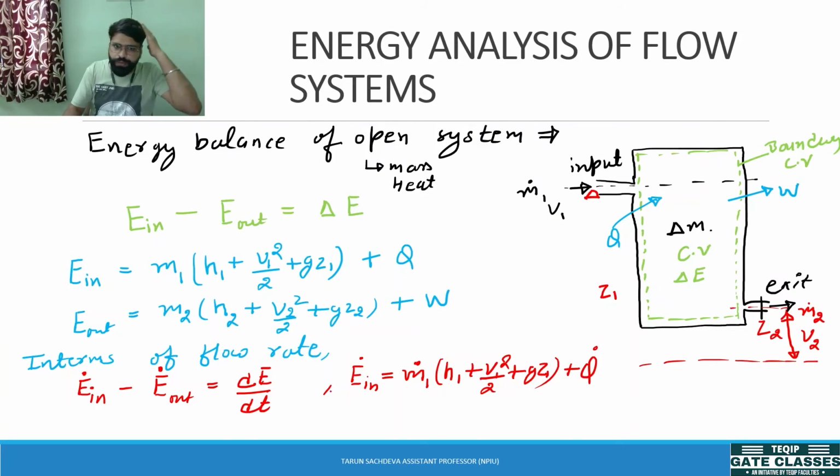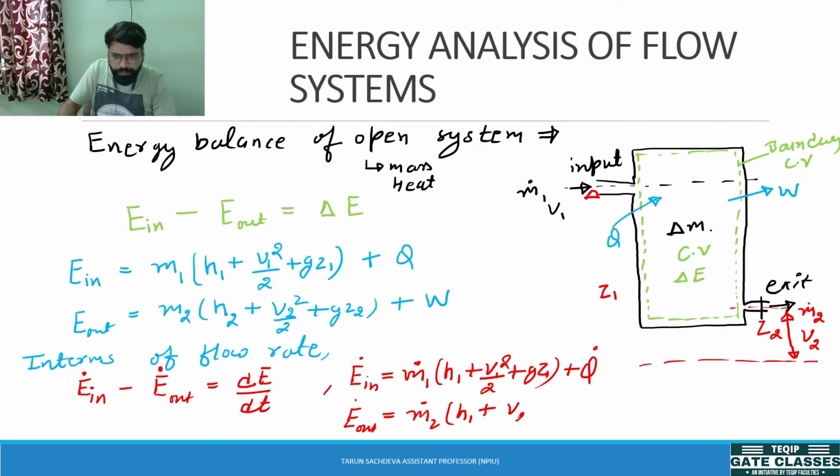If we are writing the total equation in terms of rate, similarly, we can write the energy rate out of the control volume. This is the mass flow rate. If the mass flow rate is multiplied, it gives the energy in terms of rate, plus the work rate out of the system. So that is how you can analyze a system based on the energy balance of the first law of thermodynamics.